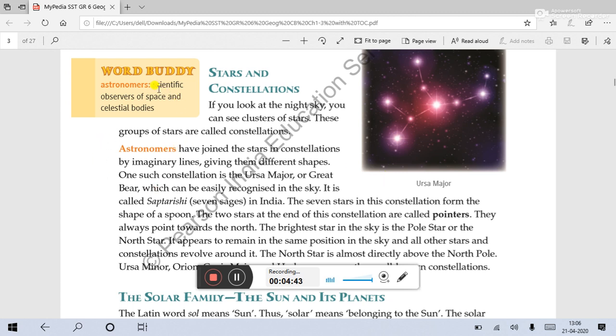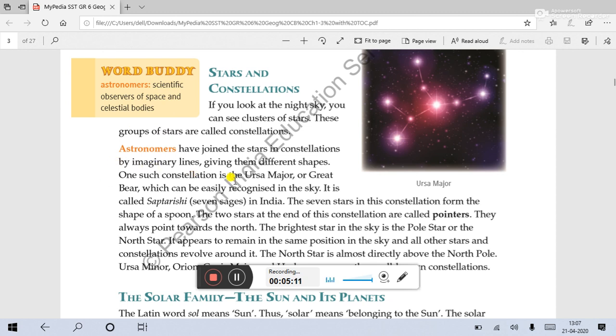Astronomers. Here you can see scientific observers of space and celestial bodies. The persons who study space, or do research about space, are called astronomers. Astronomers have joined the stars in constellations by imaginary lines, and they have been given several shapes, imaginary shapes, not realistic.